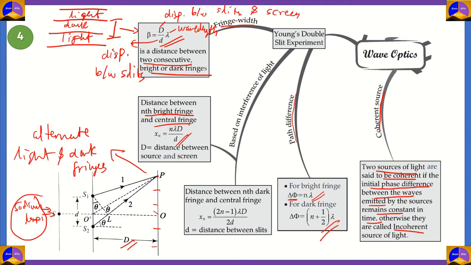Now, here n refers to the number of the bright fringe. For example, if you want to find the distance of the second bright fringe, then what you do is you write 2 lambda D, capital D, divided by small d, because n here is equal to 2. For the dark fringe, however, it'll be n minus 1 by 2, which we can write down as 2n minus 1 lambda D divided by 2 small d. So that is the distance between the nth dark fringe and the central fringe.